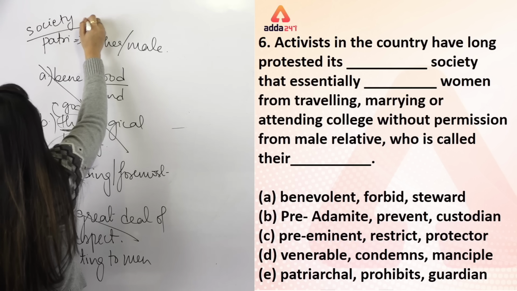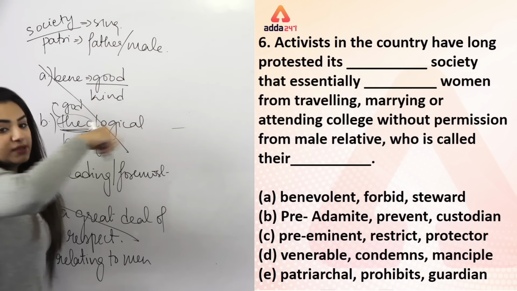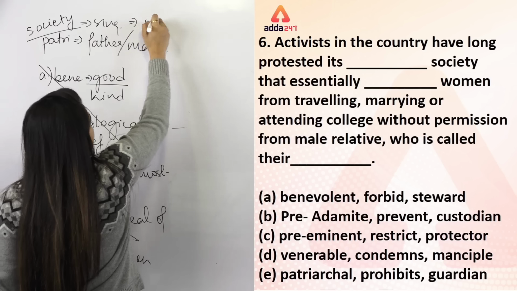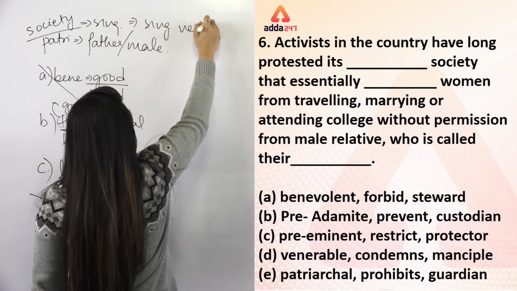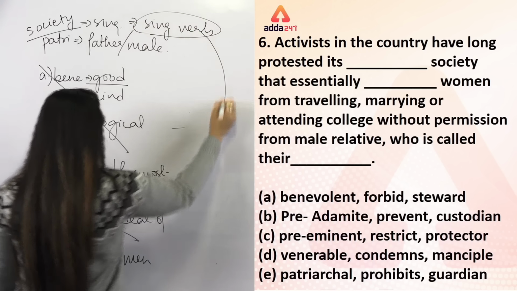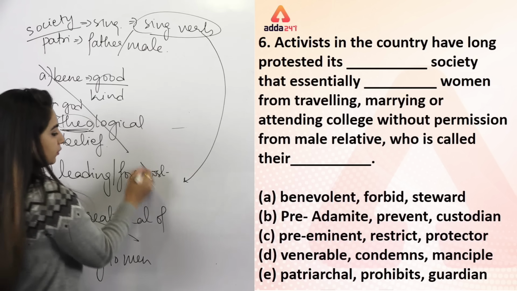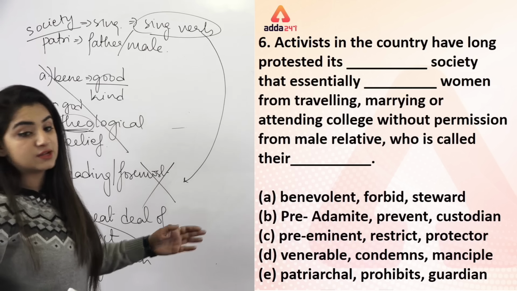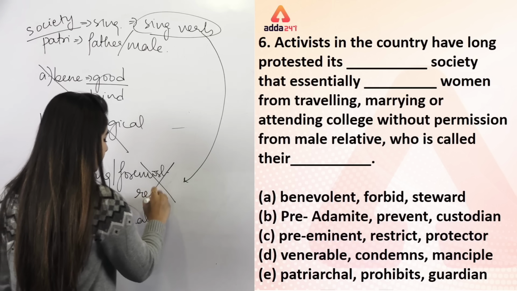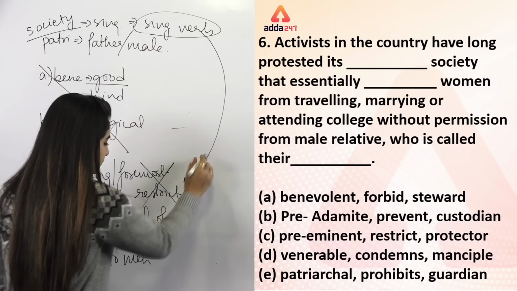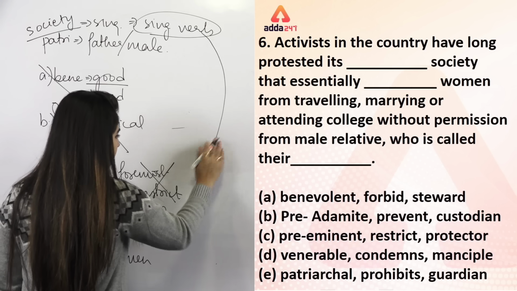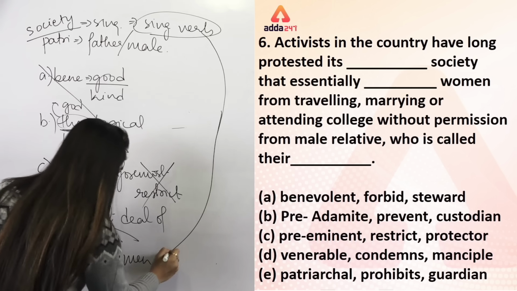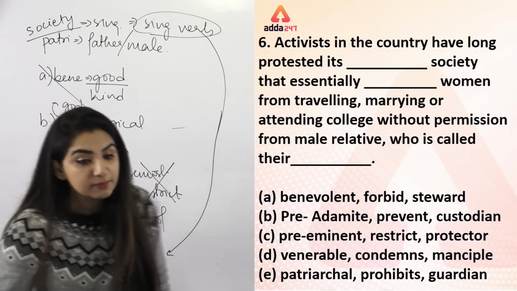Now society being a singular noun, we have to select a singular verb as well. We have to use a singular verb with it. So with this singular verb, what will you do? Can you place this? No, you can't. Why? Because it says restrict. It should have been restricts here. So you will not stop here. Rather, you will move to the last part that says prohibits.